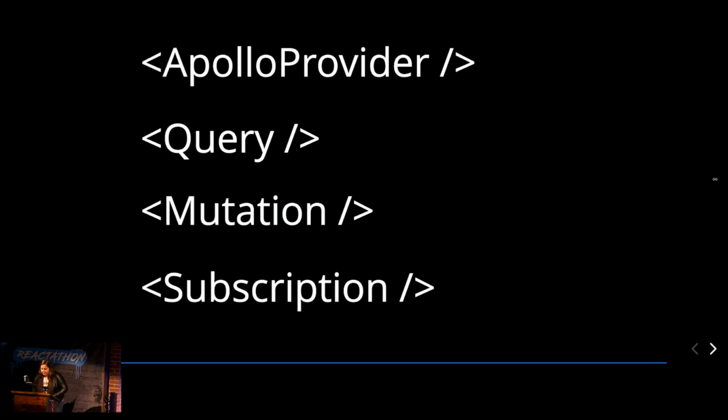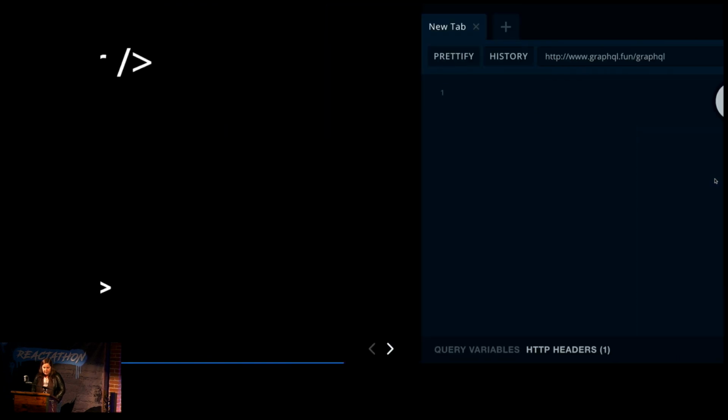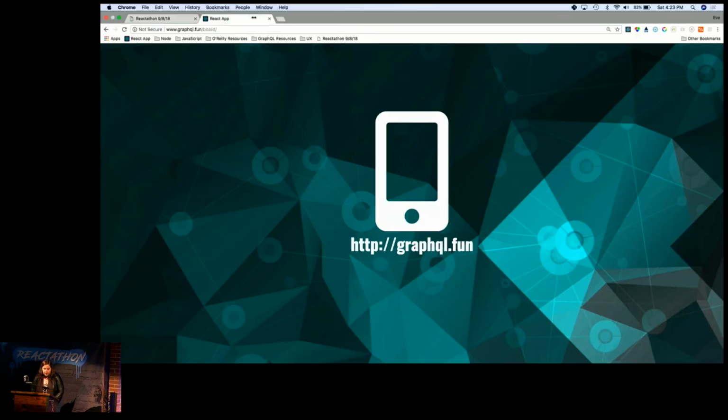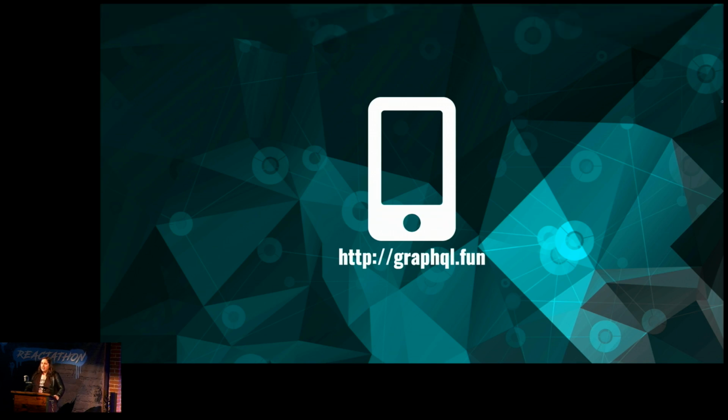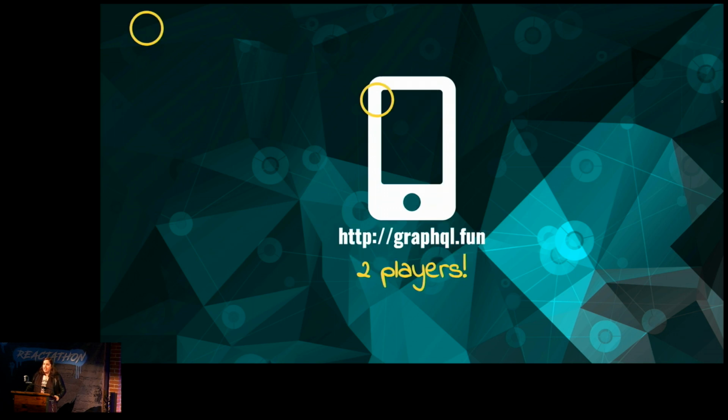So, having said all that, I'd like to get started here. If you would, help me out, grab your phone, and I'd love for you to connect to graphql.fun. I own graphql.fun, the domain, not to brag, but head over there. And as people are connecting to GraphQL Fun, I should just say a little caveat that your face is going to be on this screen. So if you don't want it to be on this screen, don't connect.